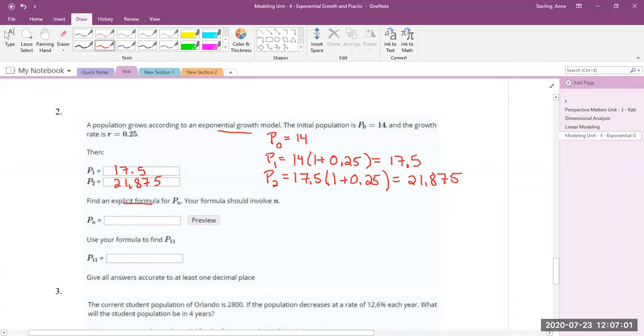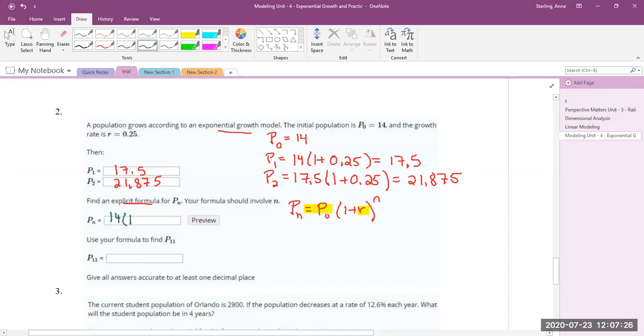So for our explicit formula, it's P_n equals P0 times 1 plus r, because it's exponential growth, to the n. Now, if you have this formula down, what we're going to fill in is the r and the P0 each time to get that general formula. Our P_n is already there. P0 was the initial value, which was 14.